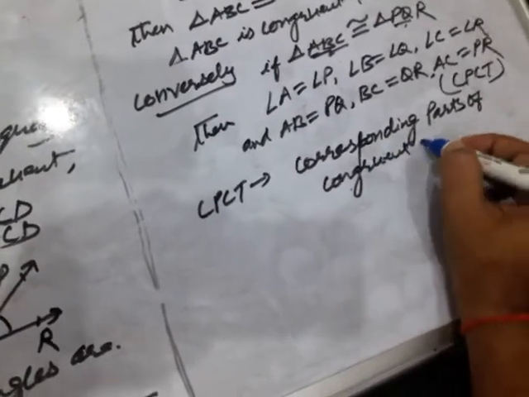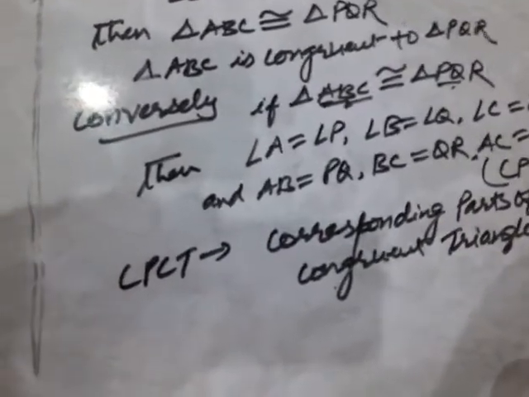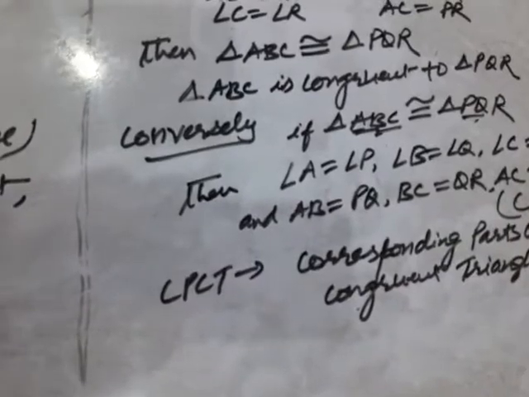Okay children, did you understand the meaning of CPCT? If two triangles are congruent, then their corresponding parts of congruent triangles are equal, meaning corresponding angles are equal and corresponding sides are equal.